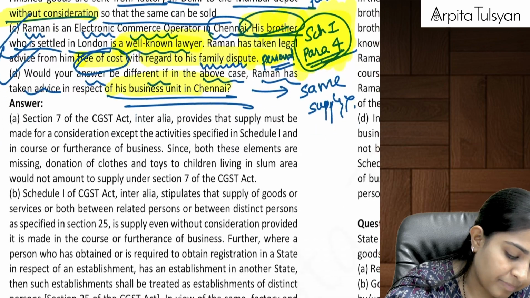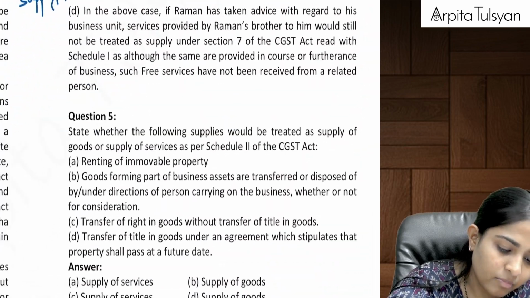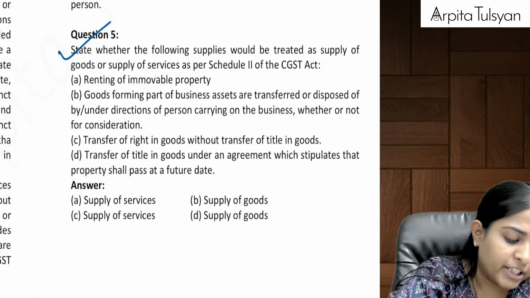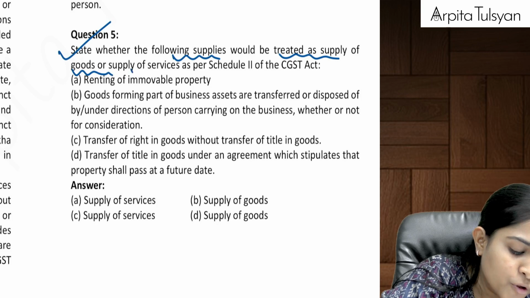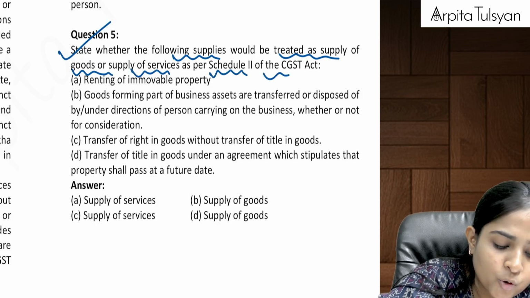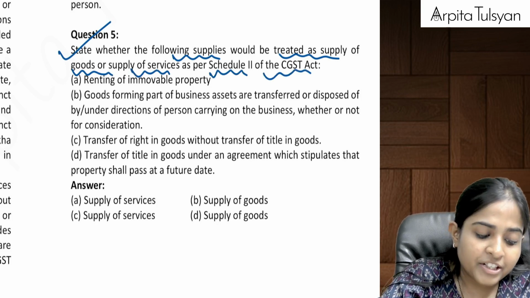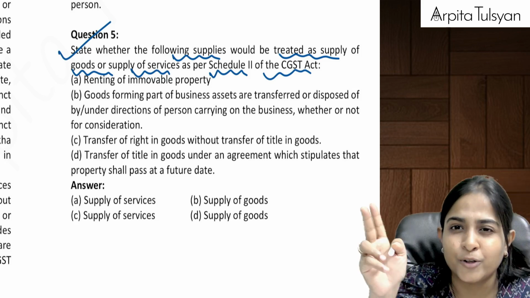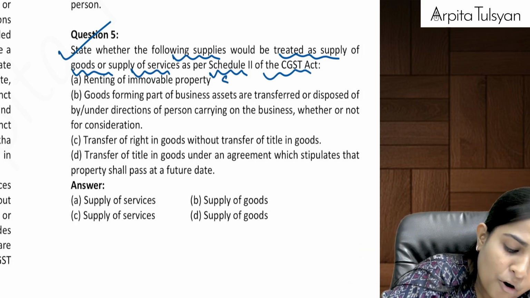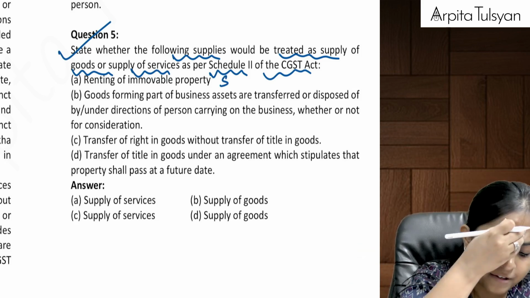Understanding this? Yes? Okay. Then after that, going to the next one: state whether the following supplies would be treated as supply of goods or services as per Schedule 2 of the CGST Act. Only the classification. Renting of immovable property, supply of services.